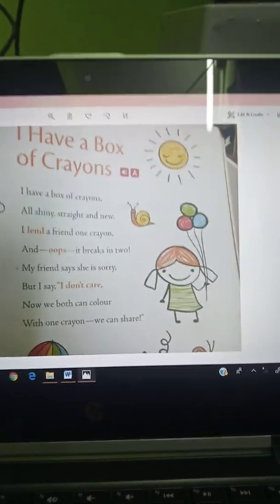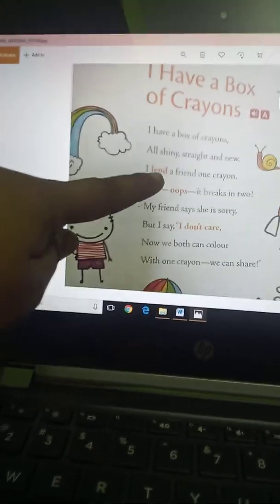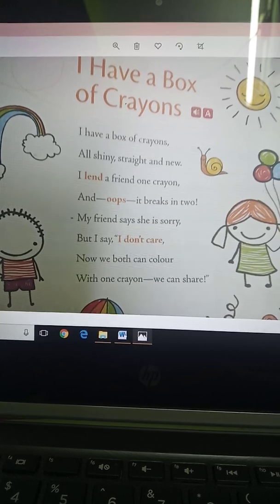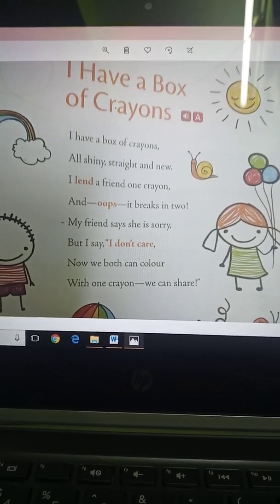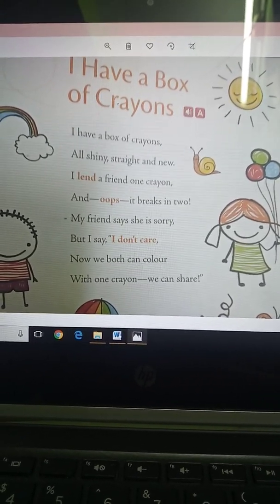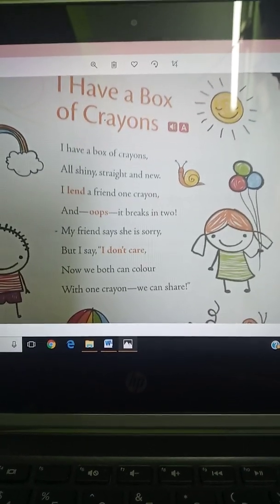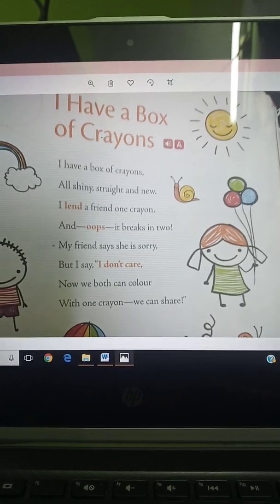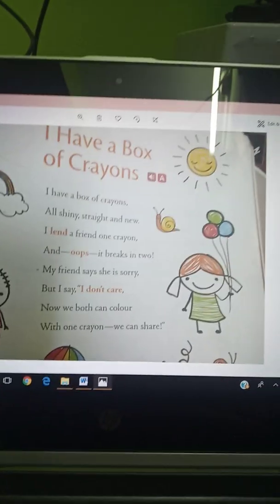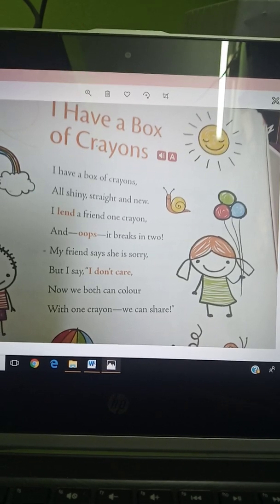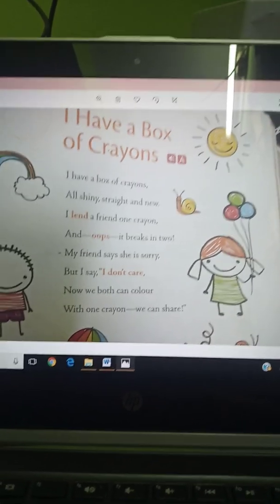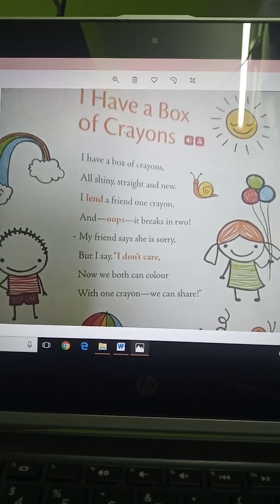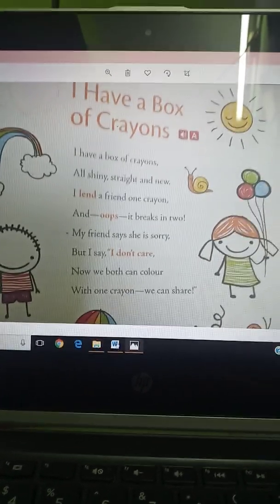I lend a friend one crayon. What is lend? If you are giving something to someone for a little while, for a very small period of time, we call that lend. Then what happened? The speaker has given one crayon to her friend.